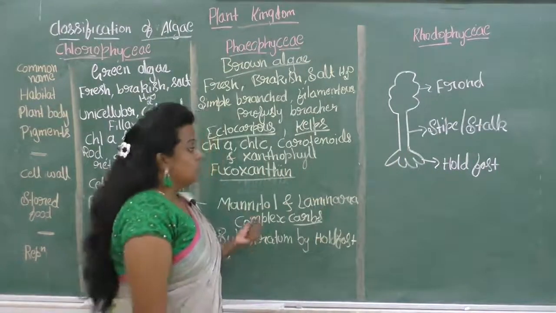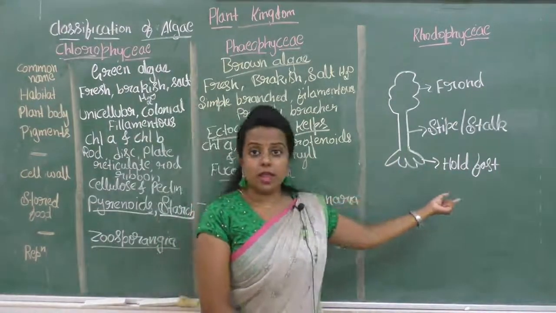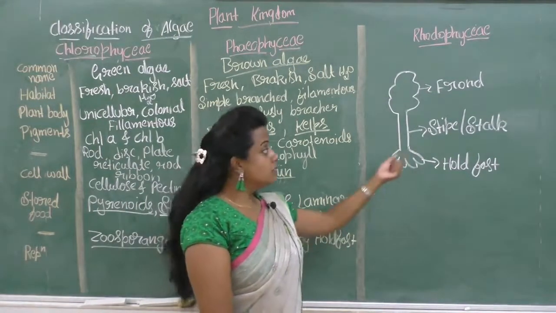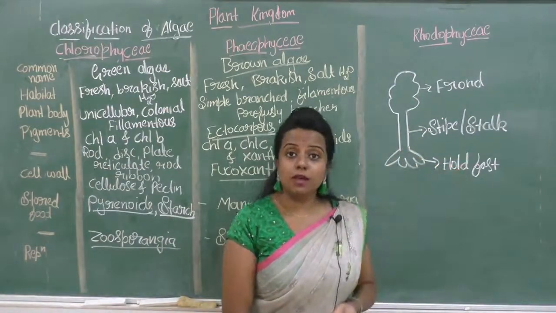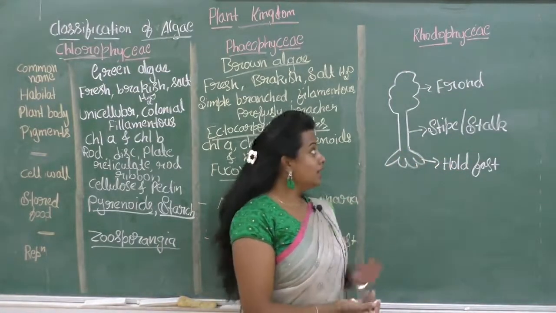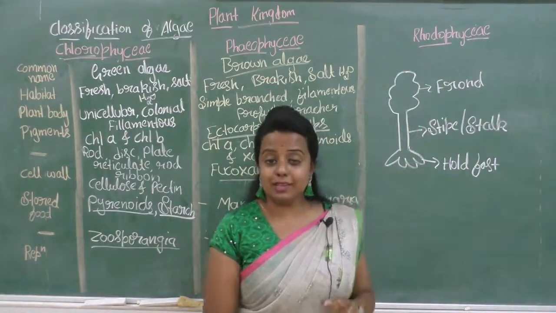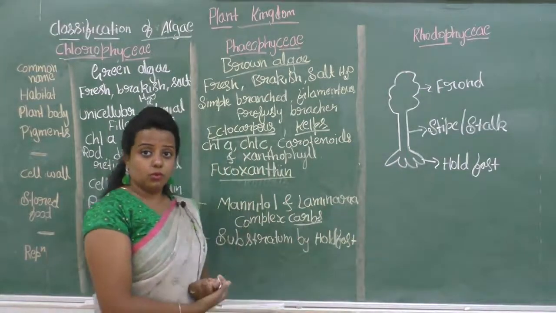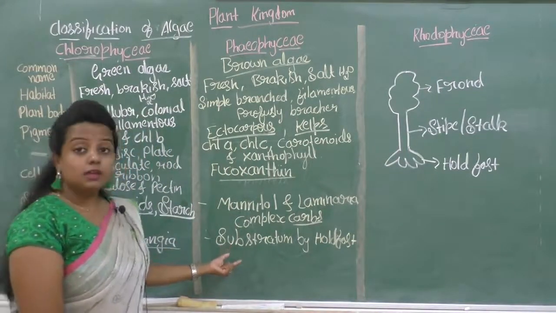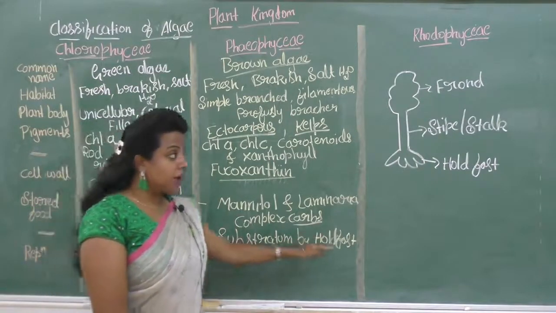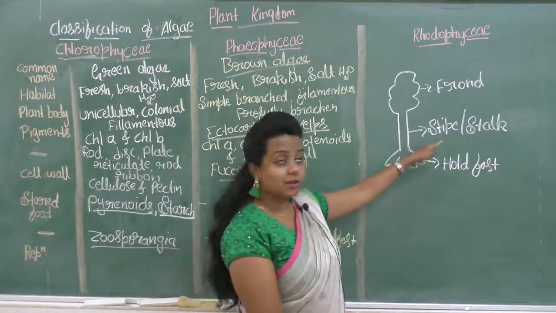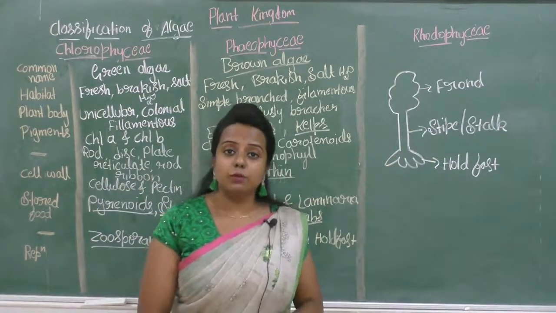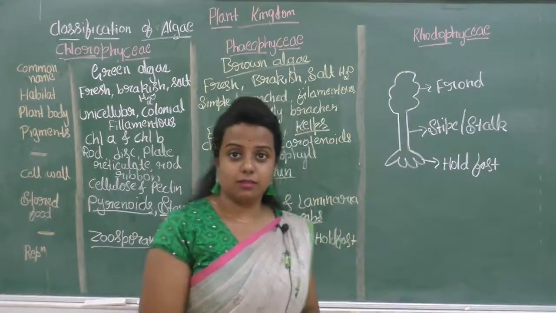Okay? So this holdfast is helpful for the anchorage of the plant. Then this stipe or stalk is helpful for the flexibility of the plant, and the frond, which looks like a leaf, is helpful for photosynthesis. Okay, so the structure is attached to the substratum by the holdfast, followed by the stipe or the stalk, followed by the frond, which is a leaf-like structure, helpful for photosynthesis. Okay.